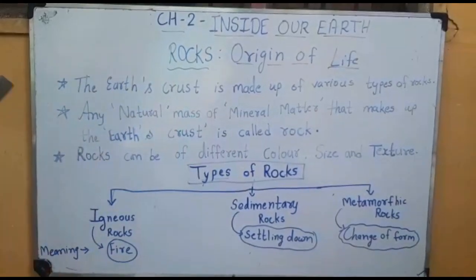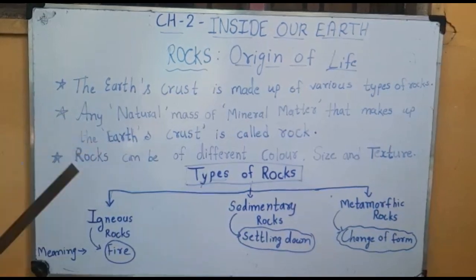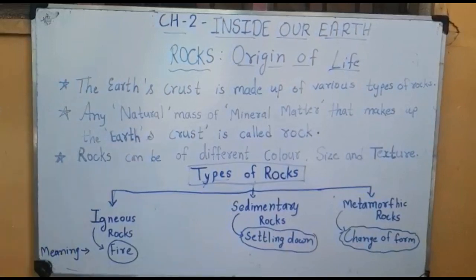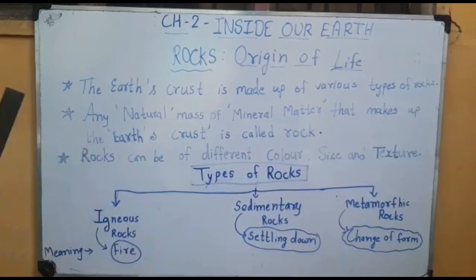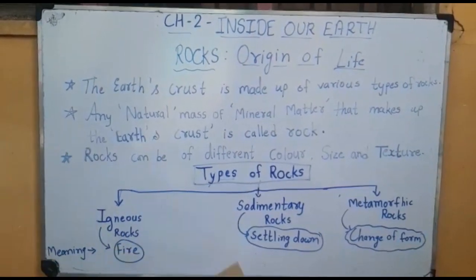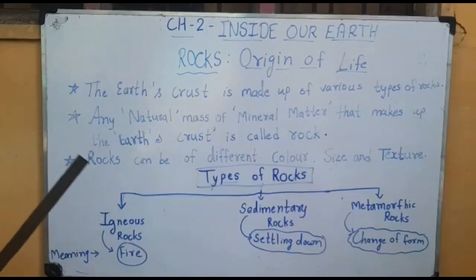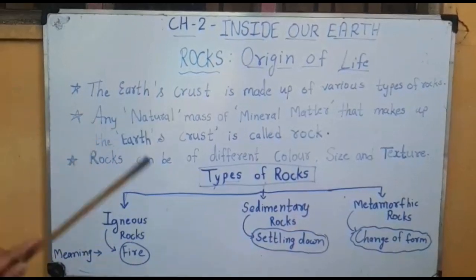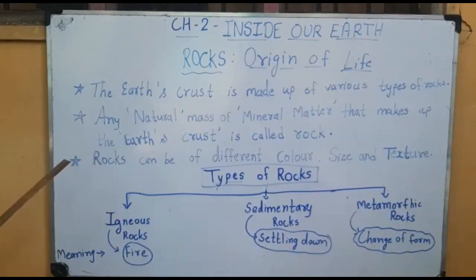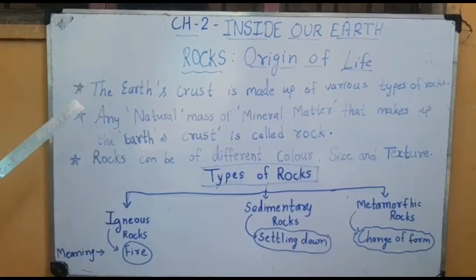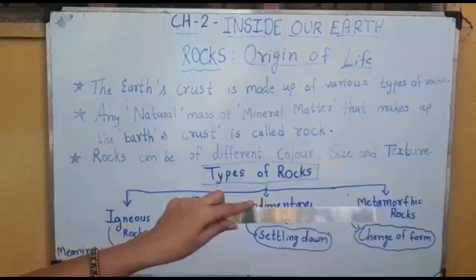The main thing we must know is that these rocks form the layer of soil. What is soil? Soil is small particles broken down from rocks over thousands or millions of years. A 1 centimeter layer of soil forms over thousands or millions of years, and soil is made from rocks. So rocks are available on the earth in different colors, sizes and textures.